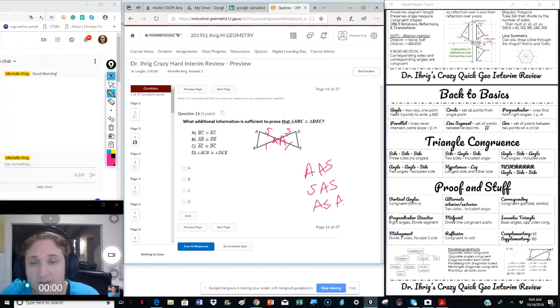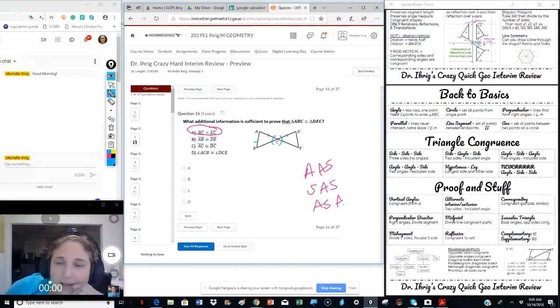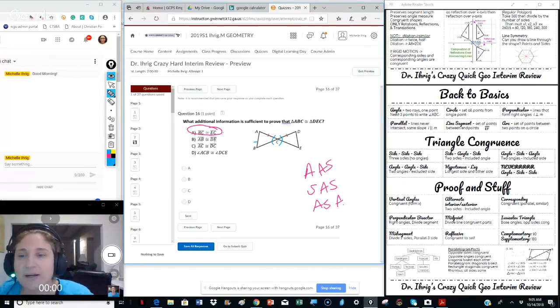BC and EC actually is correct. That would give us side, angle, side. If we did, and then remember we have this angle here. If it was A, B, and DE, that would be this one, which would be a bad word. Okay. So we know it's not that. If they gave us AC and DC, they already gave us, so that's not additional information. And if they gave us angle ACB and DCE, well, we have that already because of vertical angles. So that's why it has to be choice A.